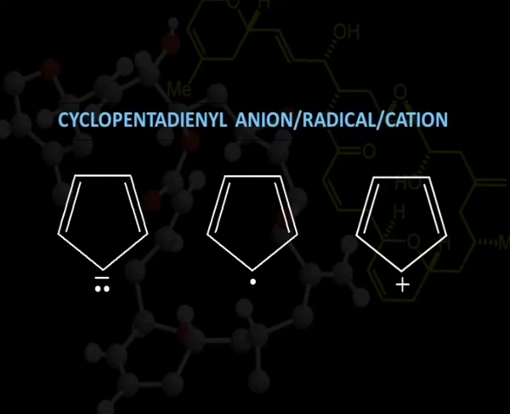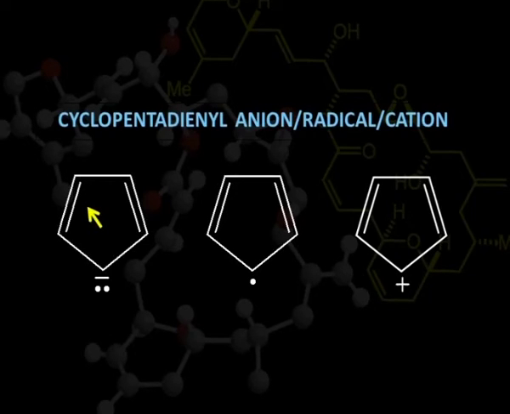We can discuss another case, the cyclopentadienyl system. Here this is the case of the anion, this is the radical, and this is the cyclopentadienyl cation. Out of these 3, only the cyclopentadienyl anion is extra stable and hence termed aromatic. Why this aromaticity?